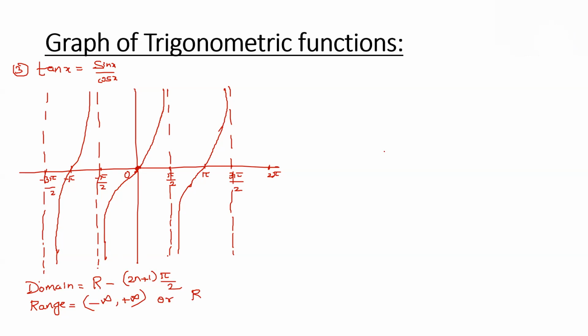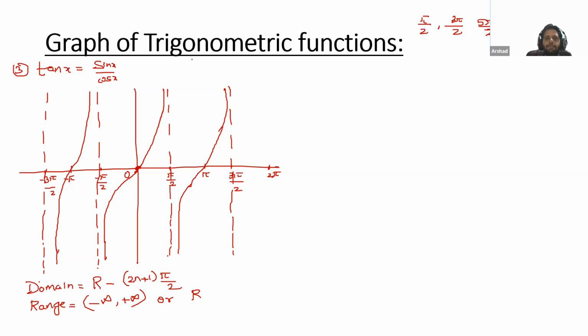Sir, can you explain the domain? Domain, yes. Atif, please check this. What is tan? Tan is sine by cos. Cos is 0 for what angle? Pi by 2, an odd multiple of pi by 2. So this denominator is 0 for pi by 2, 3 pi by 2, 5 pi by 2, 7 pi by 2, and so on.